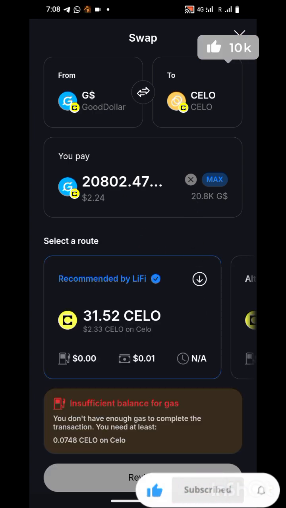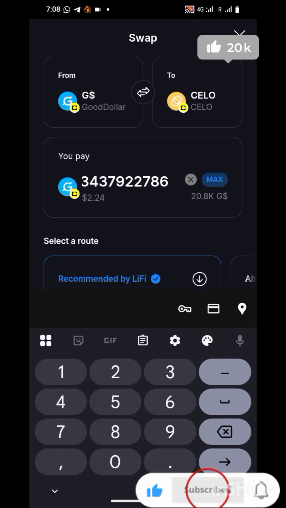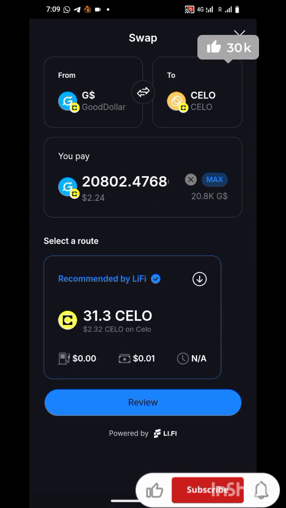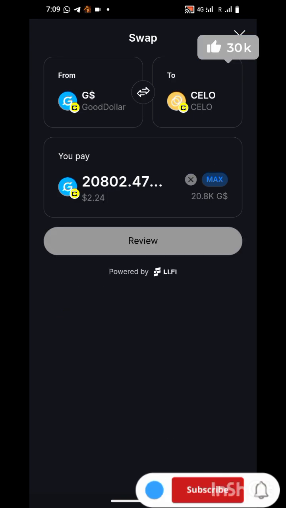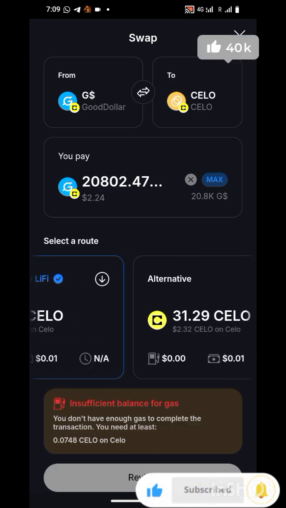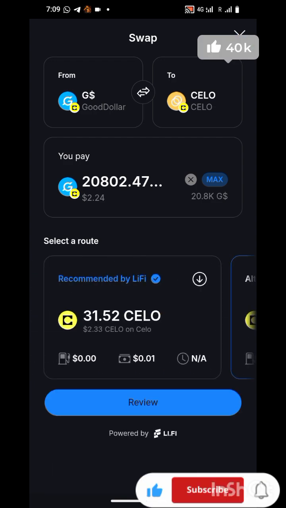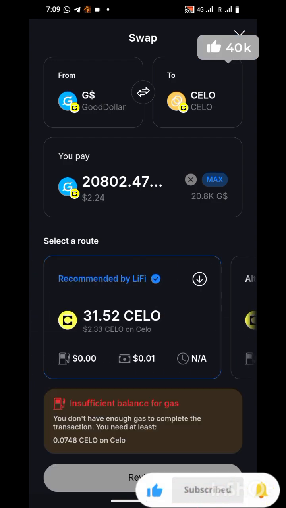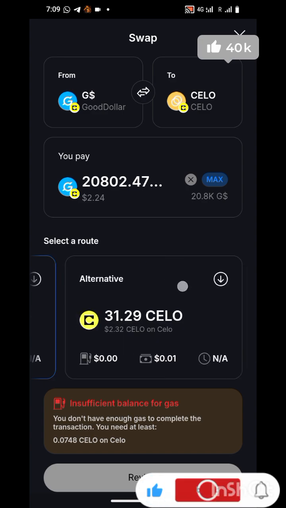So this is the amount you will receive. 31.52 Celo. You don't have enough gas fee to complete the transaction. You need at least 0.0 Celo. So they say I don't have enough gas fee to swap. So this is their alternative. It's either you use this or you slide and use the alternative.